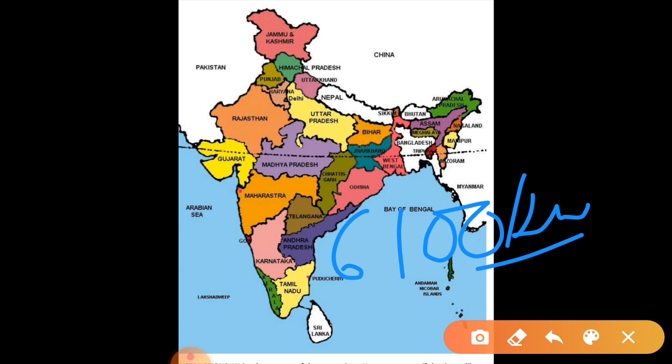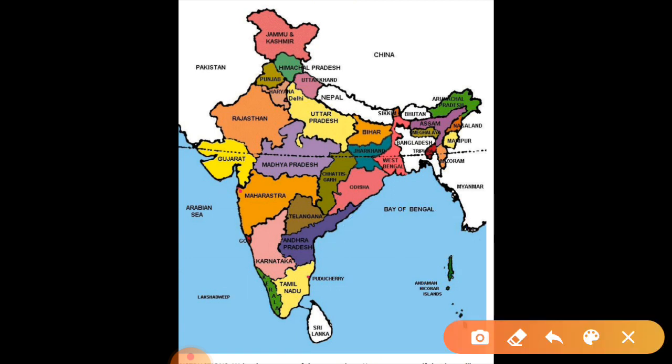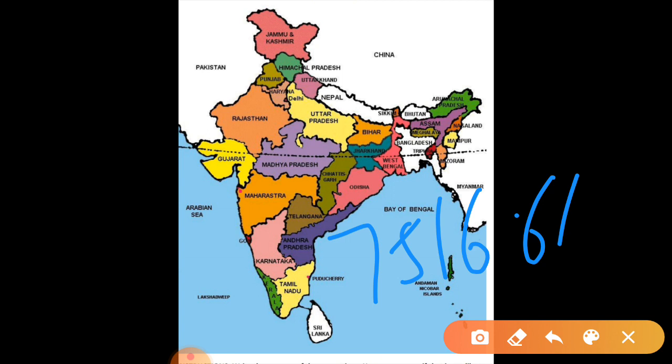If I include the coastal areas of the islands also, both Lakshadweep and Andaman and Nicobar Islands, then it will be 7516.6 kilometers.